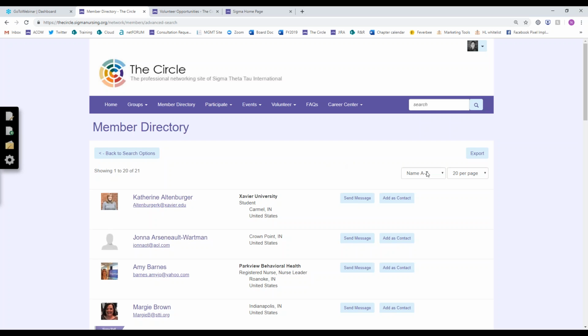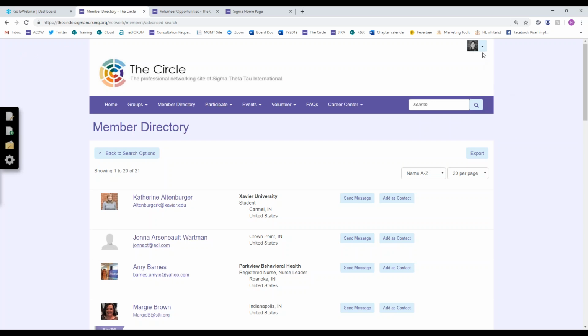So let's talk about your own profile. One thing I want to make sure you can do as soon as you can is head to your own profile and make sure you have a picture and some information about yourself added. It greatly contributes to online engagement and will be more inviting for other members who want to connect with you. So it just adds another level of visibility and trust to your online persona.